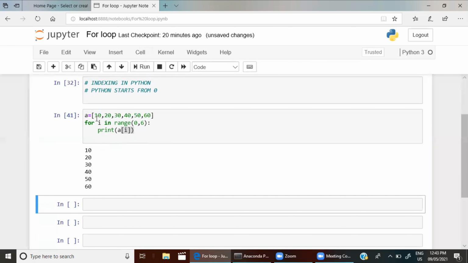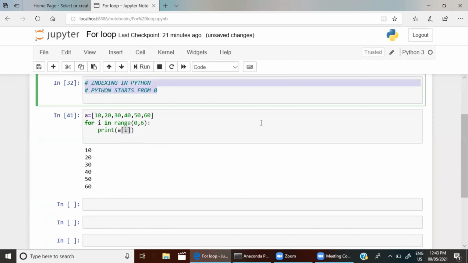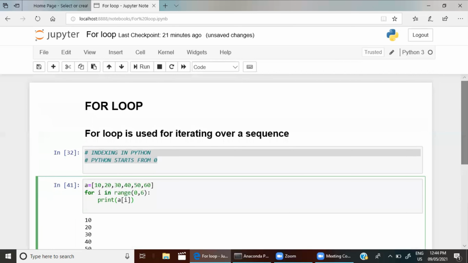So a of i means i will take the value 0 first, and then a of i. What is the zeroth element? 0 is an index. That's why I have taught you the concept of indexing now. So a of i means in the place of i, 0 will come first. Then a0. What is a0? It's 10. a1 is 20. That way a5, that is n minus 1, is 60. So indexing can also be used inside a for loop. That's all the basics of for loop.